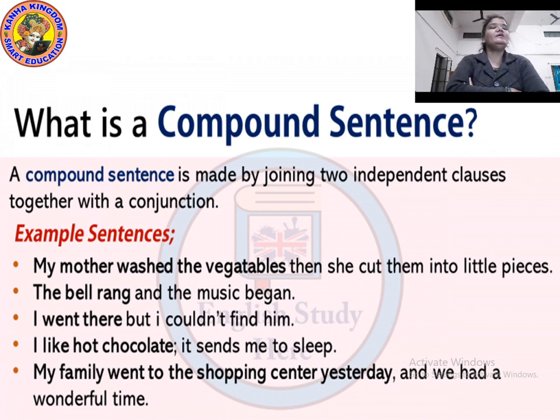My family went to the shopping center yesterday and we had a wonderful time. Two sentences joined with the conjunction and. Okay. So all the sentences which we read right now have two subjects and two predicates, right? And they are being joined with a conjunction.